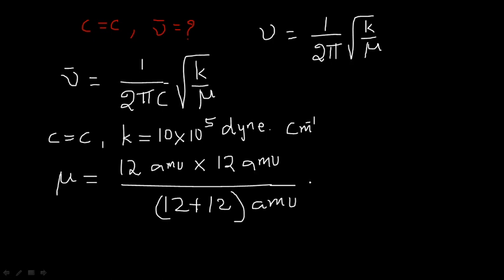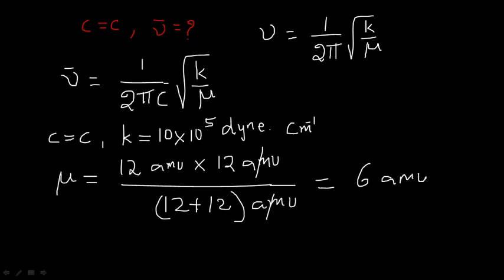So here I am cancelling one of the AMU. 12 plus 12 is equal to how much? 24. So 12 divided by 24, 12 ones, 12 twos, right? So this is nothing but 2 into 12, right? So simply 12 gets cancelled, 2 must remain here. Now 12 by 2 means totally it is 6 AMU.